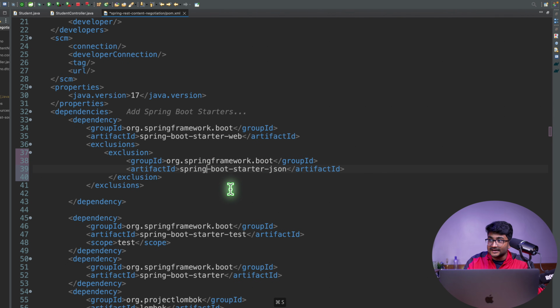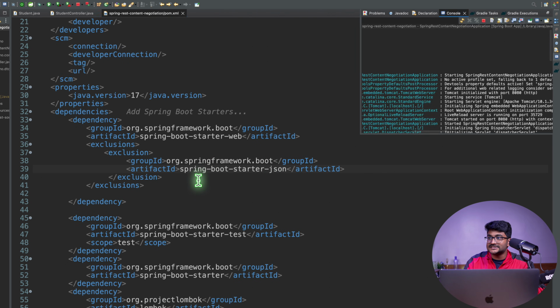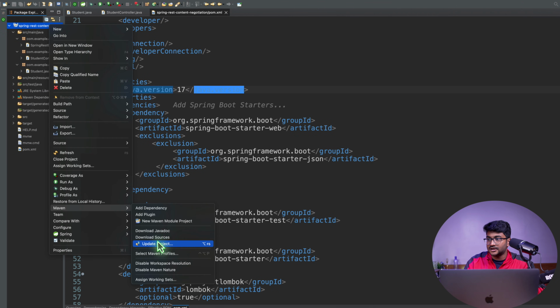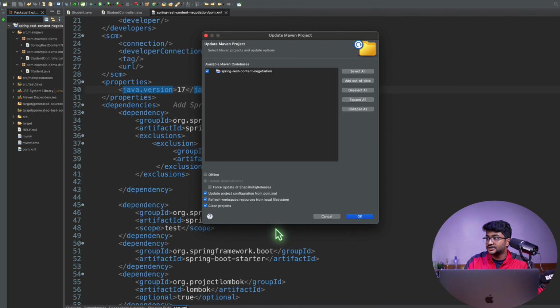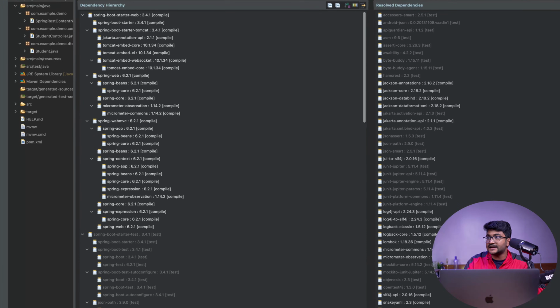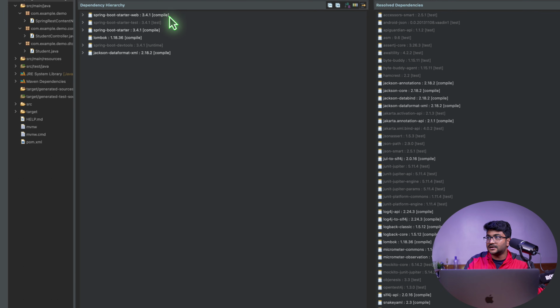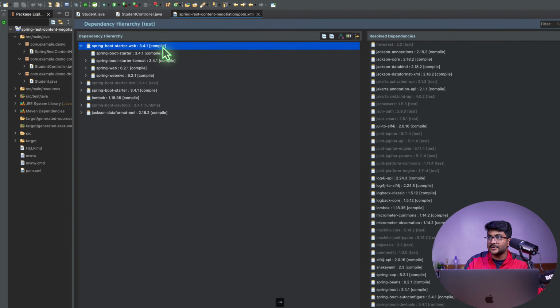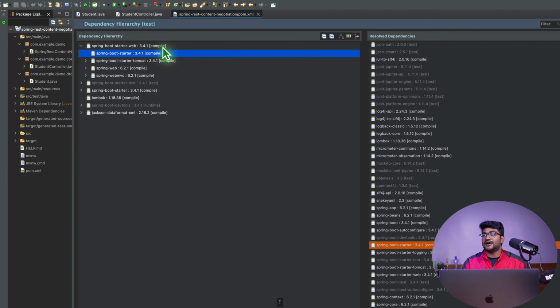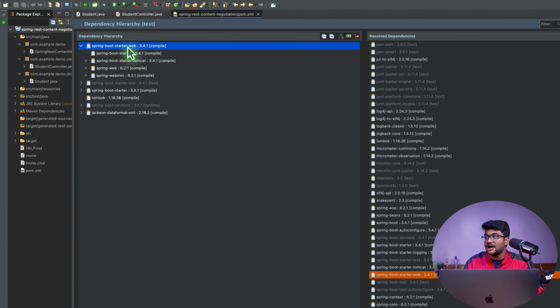And if I do Control S, you will see, I'm going to stop this first, and then refresh, update project, do OK. And now if I go to my dependency hierarchy, collapse this starter web, and expand, let's see this. Where is that Jackson support right now? It is not there, right? So by default, that has been added and brought in by this dependency. Now we have removed it.